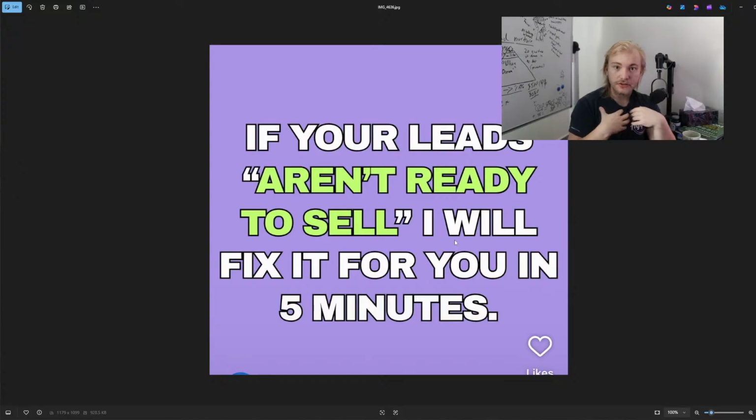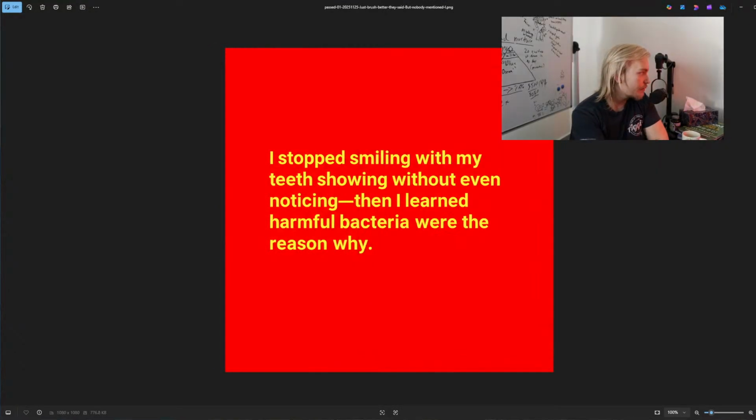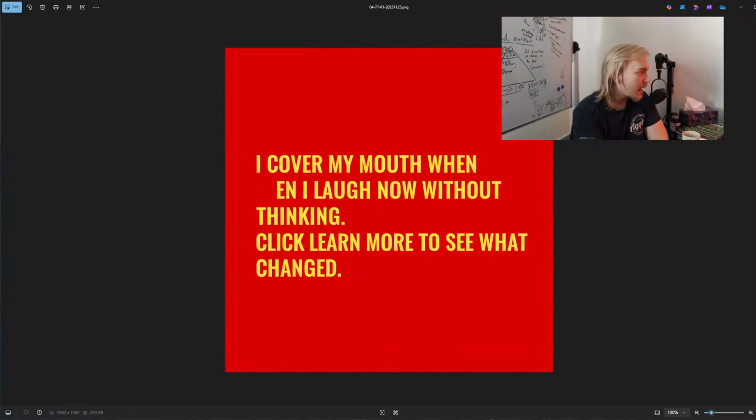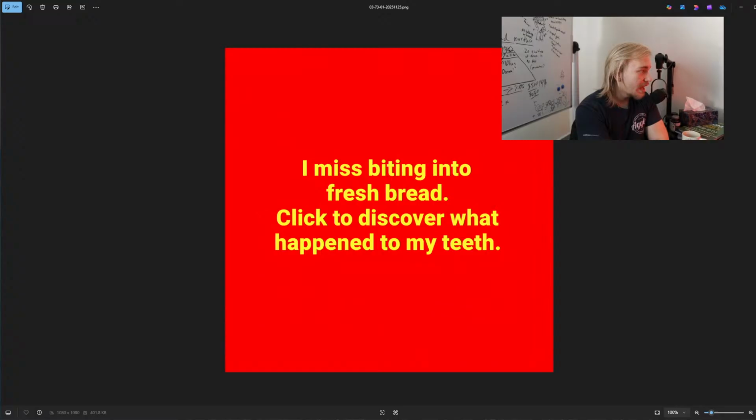Which is true. Humans are always going to produce better results than AI. The use of AI is doing this bulk grunt work. So a lot of these hooks on their own aren't that good. This is the thing that people don't realize about AI-enabled stuff, is that if you rely on the AI for everything, it's not going to do what you want. Like this, right? On paper, this hook is fine, but this image is wrong. This wouldn't convert. It looks weird. "I miss biting into fresh bread. Click to discover what happened to my teeth."